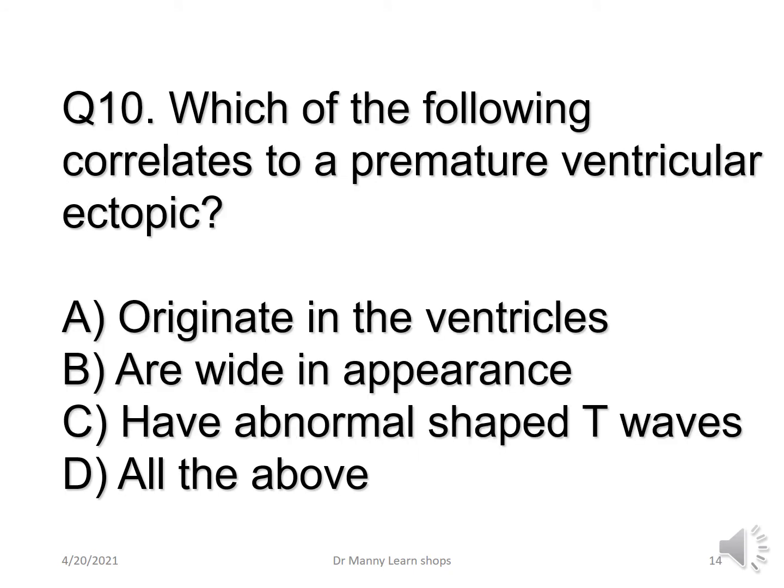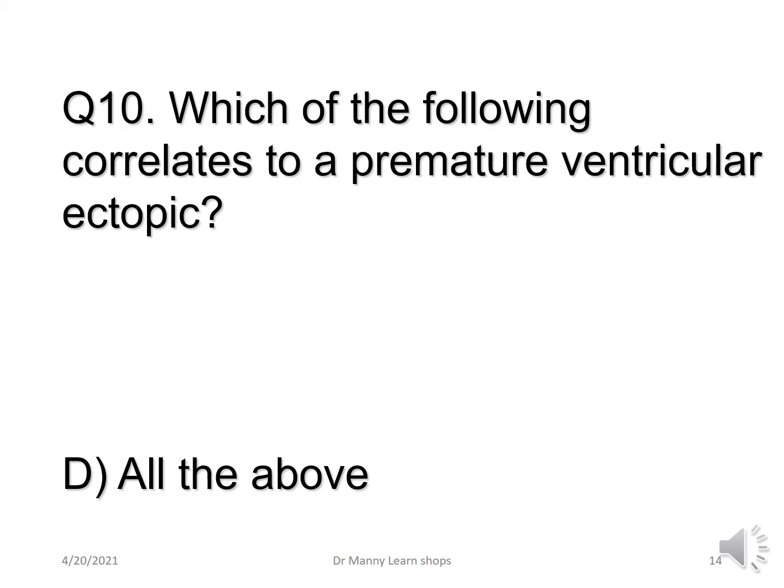Which of the following correlates to premature ventricular ectopics, contractions, complexes, whatever terminology you like, PVCs? Do they originate in the ventricles? Are they wide in appearance? Do they have an abnormal shaped T wave? Do all of them apply? The correct answer is all of them apply.